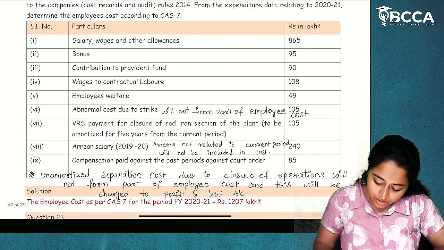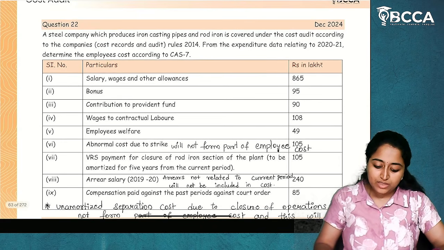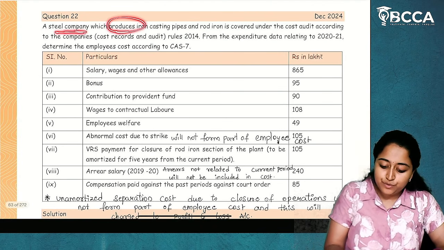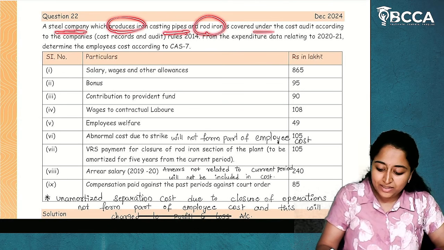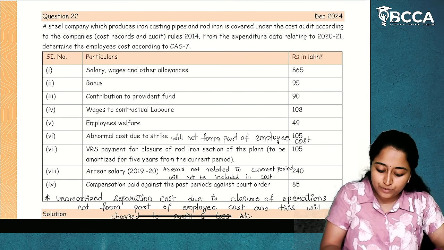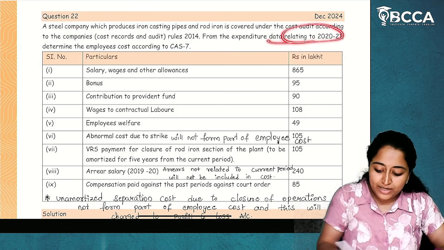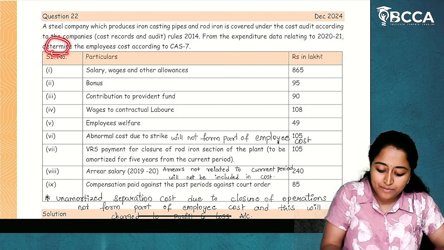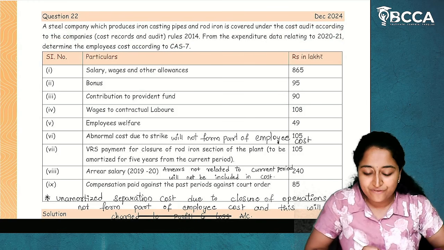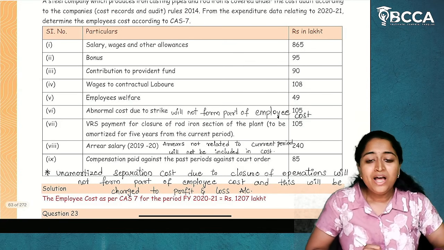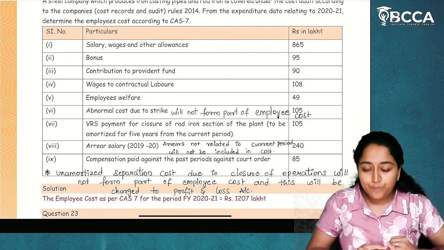Now, see here. 27th question. A steel company which produces iron casting pipes and wrought iron is covered under cost audit according to the Companies (Cost Records and Audit) Rules 2014. From the expenditure data relating to 2021, determine the employee cost according to CAS 7. Okay. Now, what will be included in the employee cost?